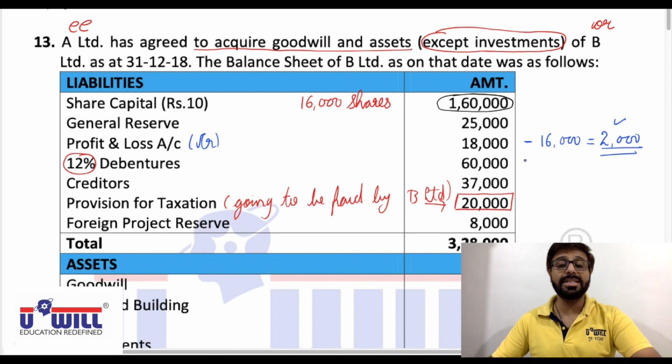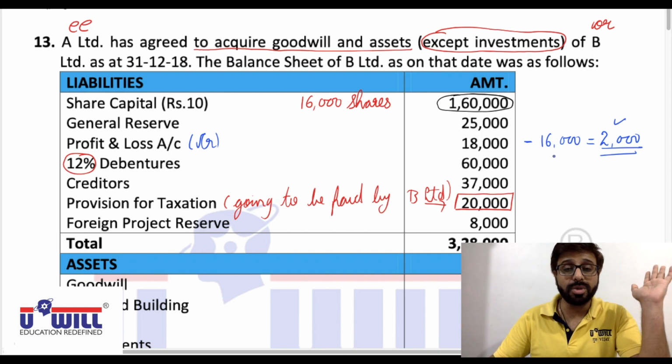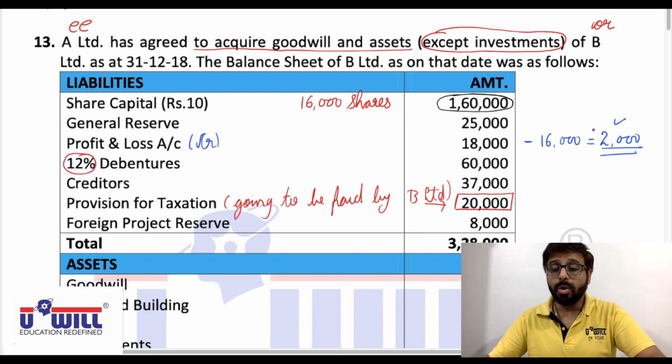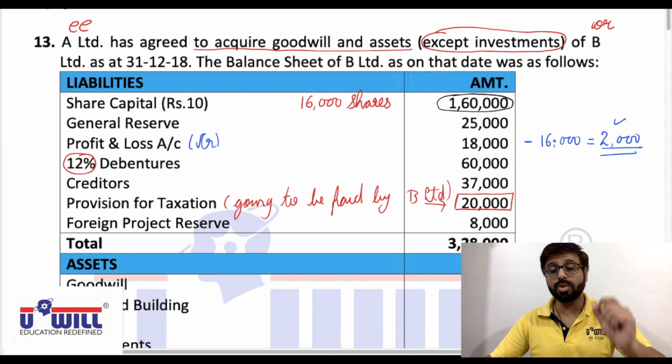So in the ledger of P&L account, after that entry, the balance remaining at the time of amalgamation is only 2,000 rupees.